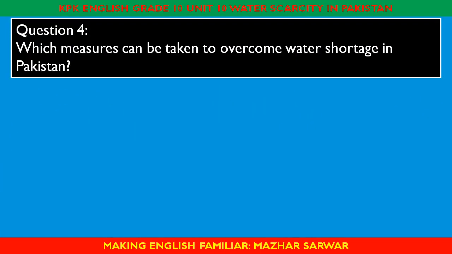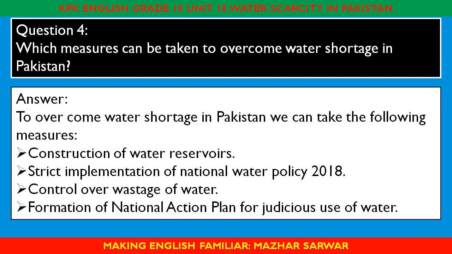Question 4. Which measures can be taken to overcome water shortage in Pakistan? Answer. To overcome water shortage in Pakistan, we can take the following measures. Constructions of water reservoirs. Strict implementation of National Water Policy 2018. Control over wastage of water. Formation of National Action Plan for judicious use of water.